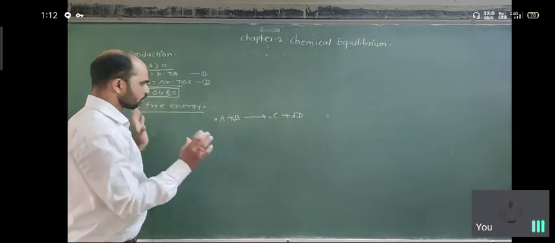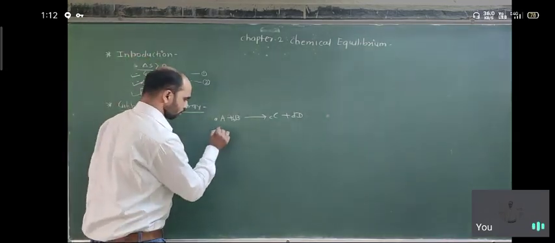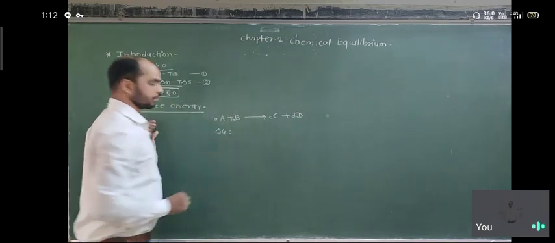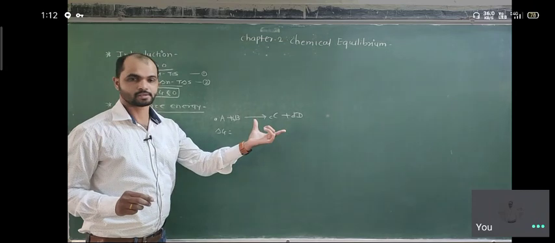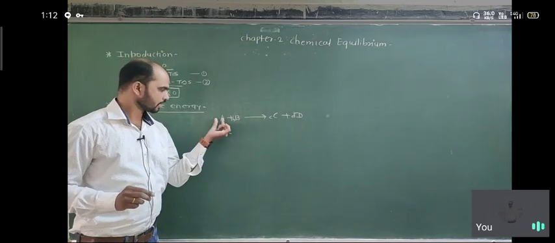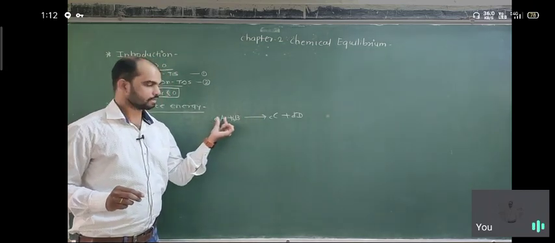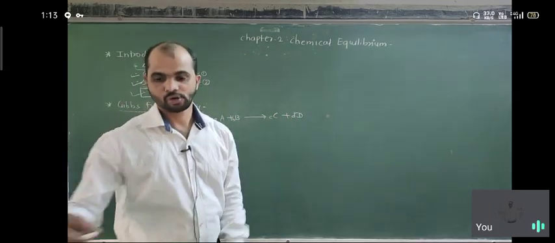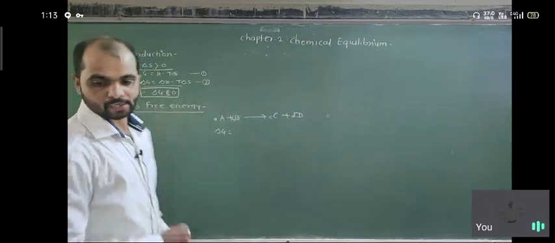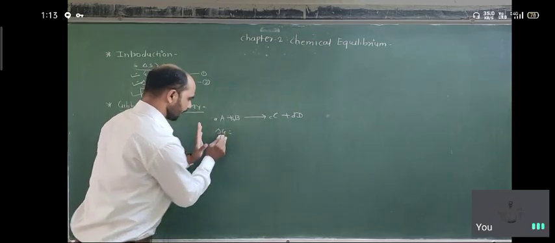Suppose we are going to calculate delta G. First of all we must know the Gibbs free energy of the individual species: the free energy of A, B, C and D.